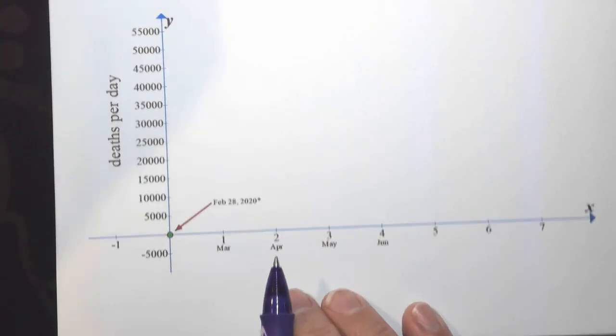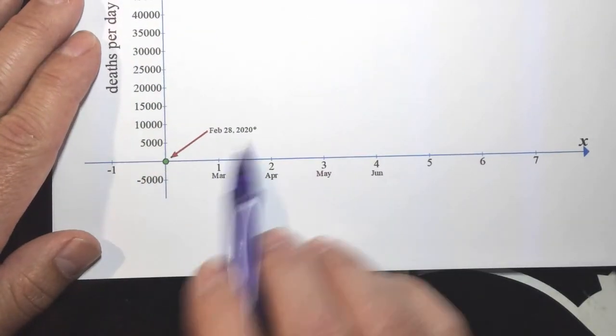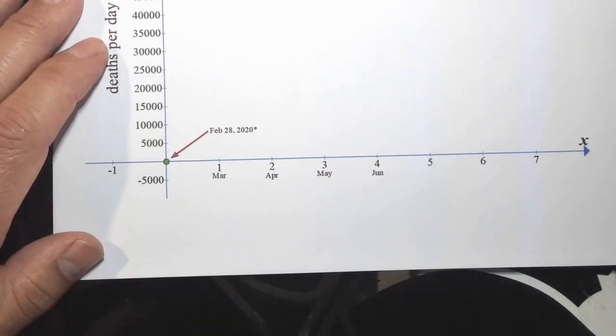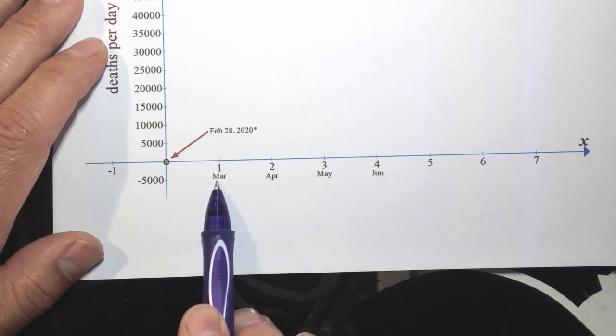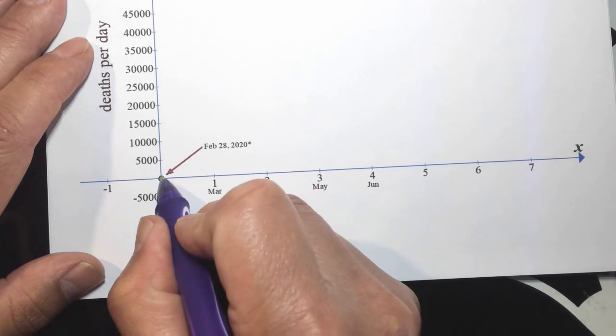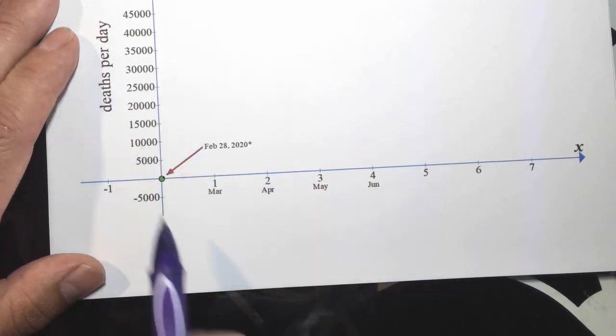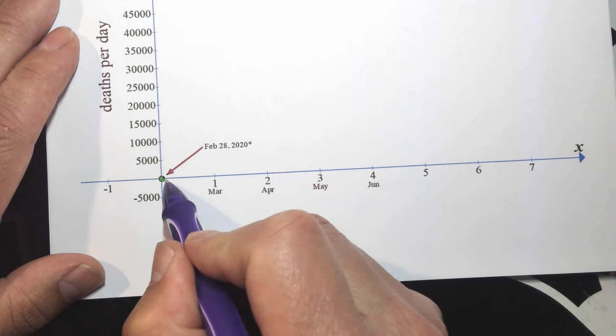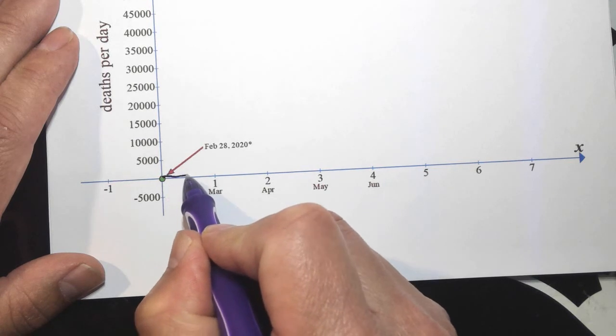So way back on February 28th, that's when we had the first death, right? 1 month later, let's call this March 28th, April 28th. It was growing very, very slowly, deaths per day. This is what they initially predicted. Ready? They predicted that we would have very slow growth.